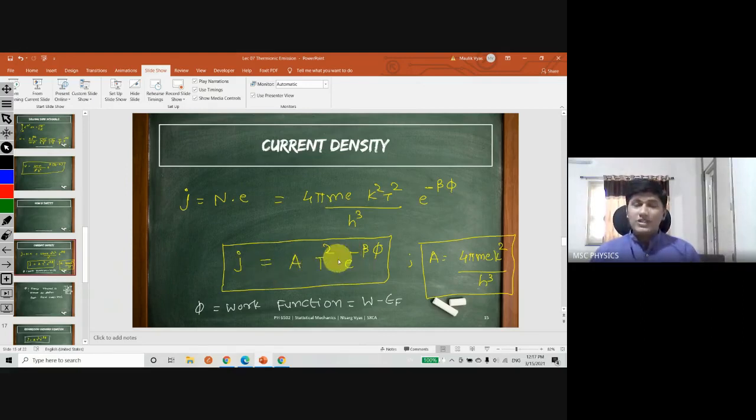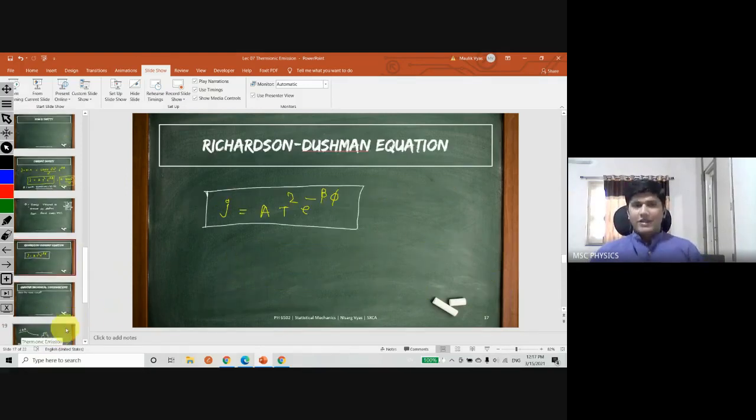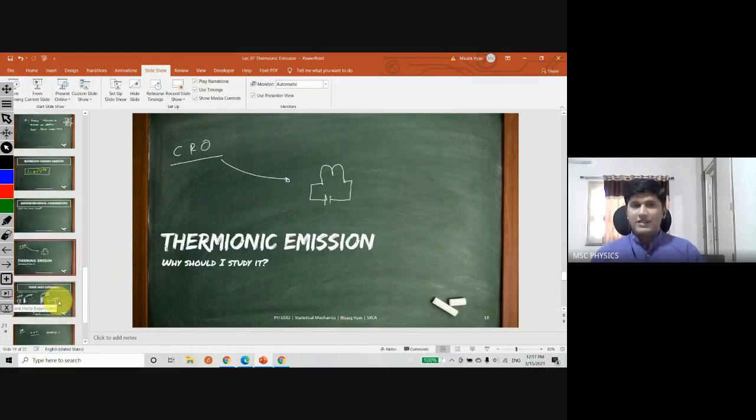So how much should the temperature be to get a really good current density? And what do you mean by really good current densities? It depends upon the need of your experiment. In a CRO, you need something. In non-neutral plasma, you need something else. In the Frank-Hertz experiment, you will be needing something else. So that is what. Yes.